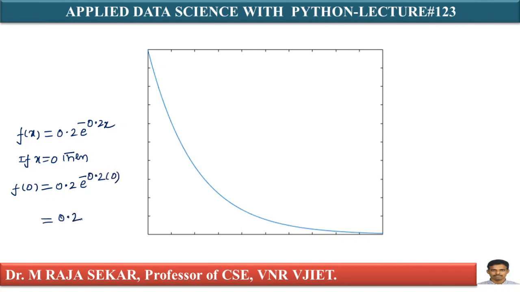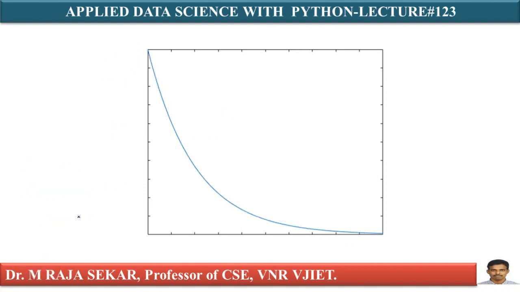That is 0.2, isn't it? It means your exponential distribution is meeting your y-axis at 0.2. If x equals 0, then y equals 0.2. This is x comma y, the intersecting point. This is the graph of your PDF, your probability density function. It's meeting the y-axis at 0.2. That's what he is asking. You can graph it like this.